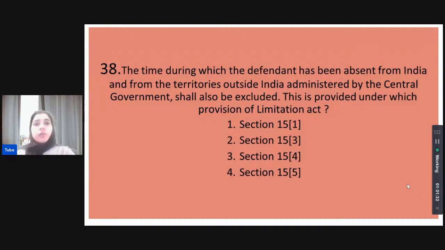The time during which the defendant has been absent from India and from the territories outside India administered by the central government shall also be excluded. This is provided under which provision of the Limitation Act? Again, what provision establishes this rule that the time where the defendant has been absent from the Indian territory and from the territories outside India but administered by the central government shall also be excluded from the limitation period?